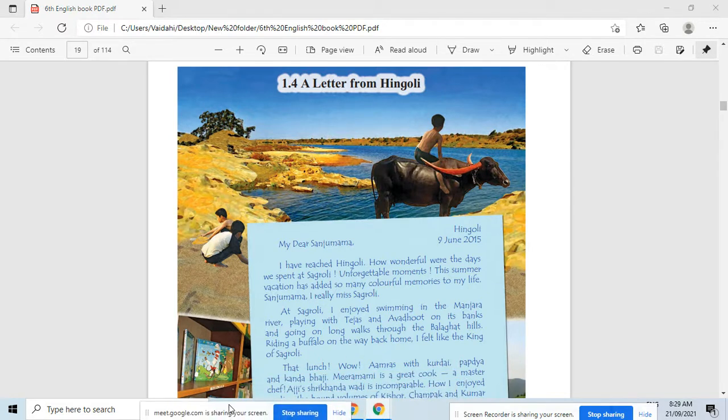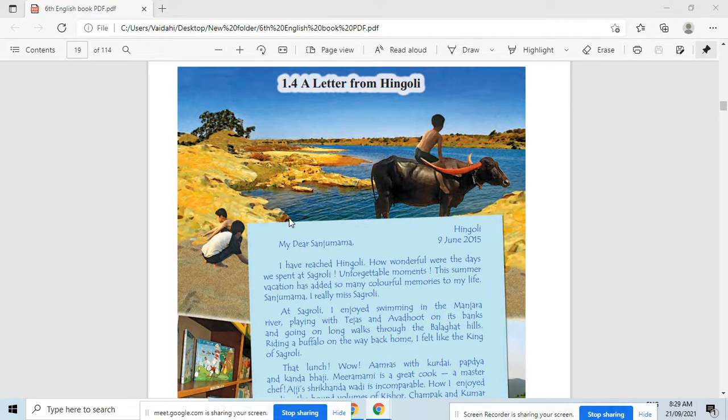Very good. Yeah, how to write a letter, or how a letter is written. Next thing, formal, informal. What are these? These are the types of letters, formal and informal letter. Am I right? Okay, good. So what type of letter is this? A letter from Hingoli. Whether it is formal or informal? So it is an informal letter.